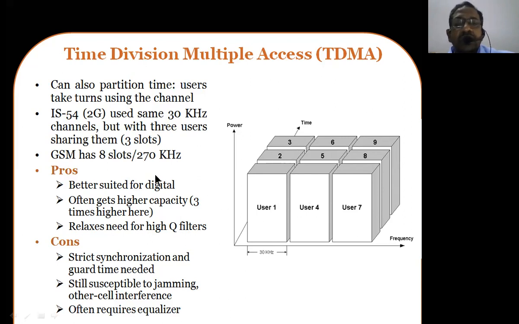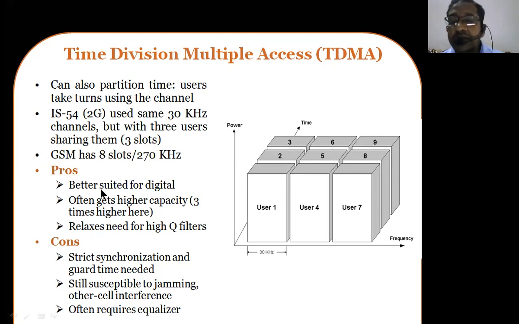That means the 270 kilohertz bandwidth can accommodate 8 different users communicating with the base station. That is what the GSM technology has incorporated, and it is running successfully now. For voice communications nowadays, vendors are preferring 2G communication even today. So GSM is going to be a popular technology even today.